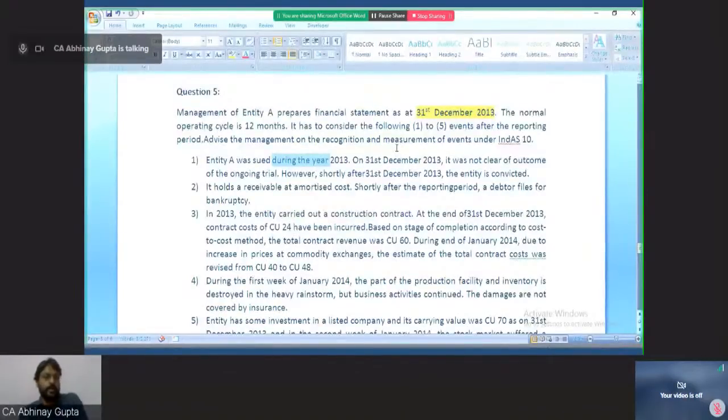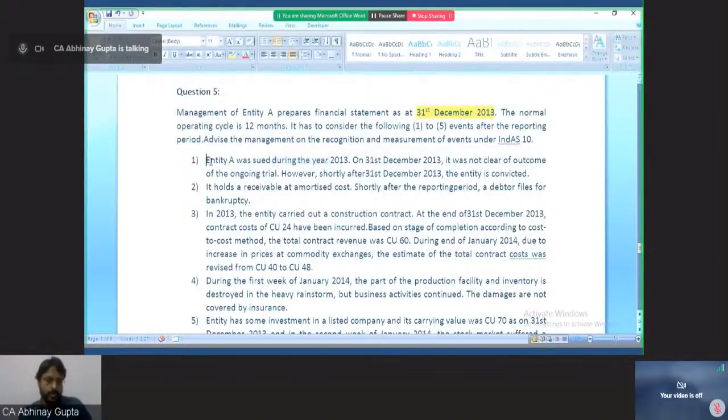If the management believes there are more likely than not chances of losing the case, then as per Ind AS 37, I will make a provision for this. If the management believes there are more than 50% chances that I will win the case, then I will not make a provision, but I will still disclose a contingent liability. Because something is uncertain, the contingent liability has to be disclosed.